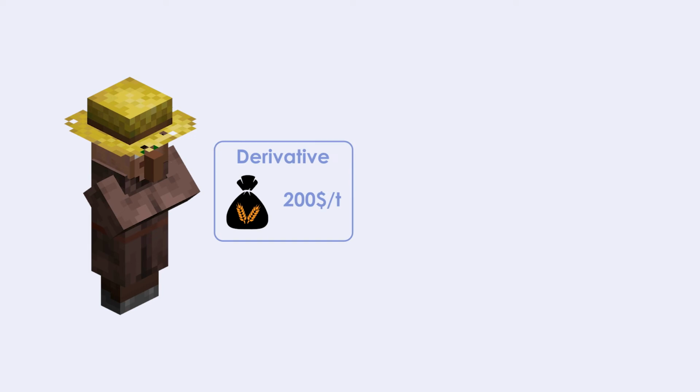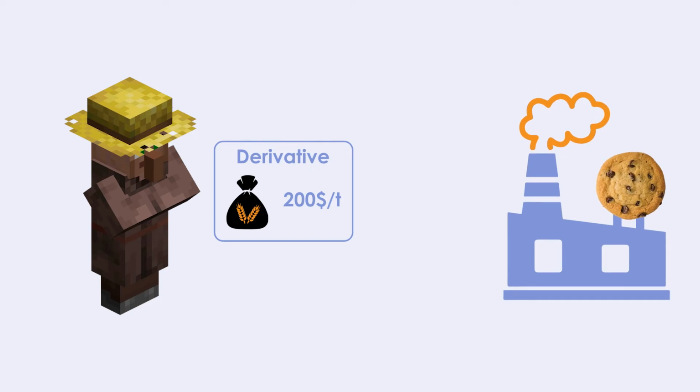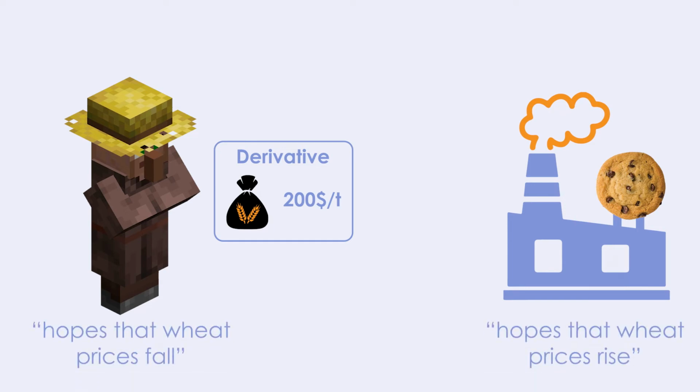His counterparty can be, for example, a cookie factory which also wants to hedge against price fluctuations, in this case against increases in the price of wheat. Both parties therefore have price certainty 9 months before the sale. This price does not change anymore. If the price of wheat now falls on the stock exchange, the farmer has made a good deal. If we assume that the wheat price on the stock exchange is now at $140, he can sell it for $60 more because he had concluded the contract at $200. However, if the wheat price rises to $240, the cookie factory has made a good deal, as it can buy it for $200 instead of $240 a ton. Many companies do such hedging, especially in commodities and currencies, where hedging is very common.